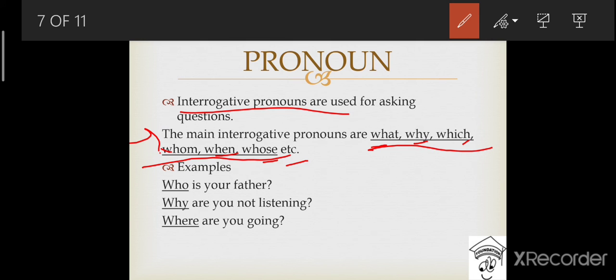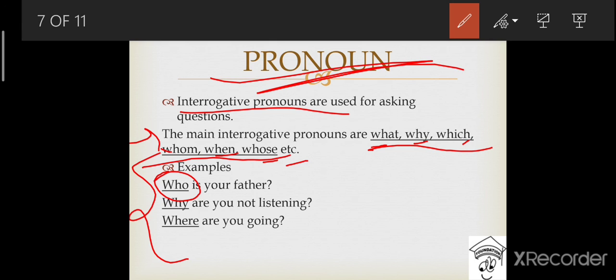Okay. Let's have a look at the examples. Who is your father? In this sentence, we are asking the question with the help of the WH word who. So in this way, who becomes an example of an interrogative pronoun. The second example says, why are you not listening? The third example says, where are you going?